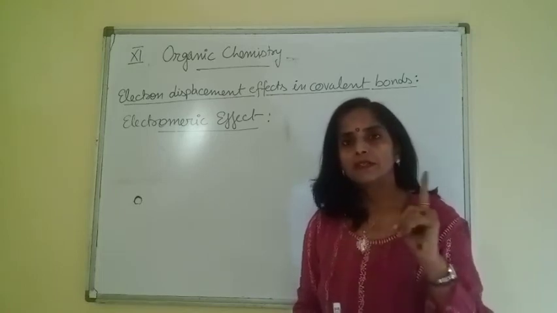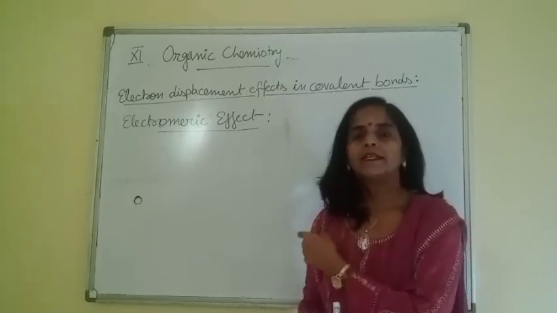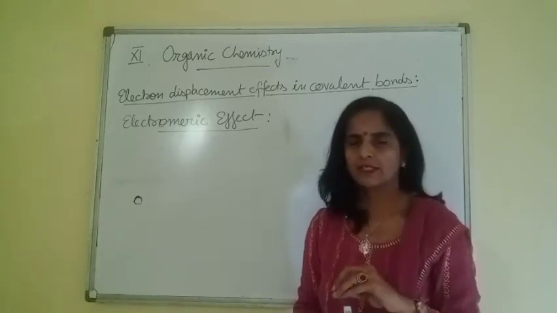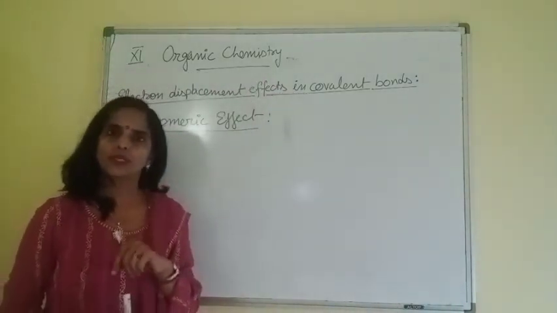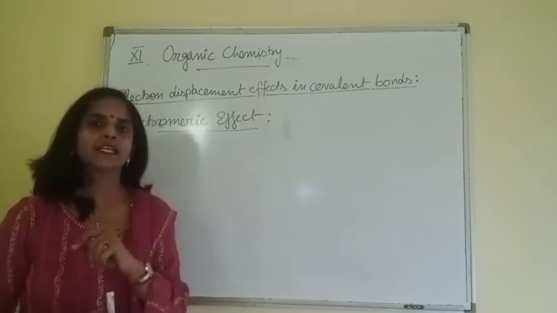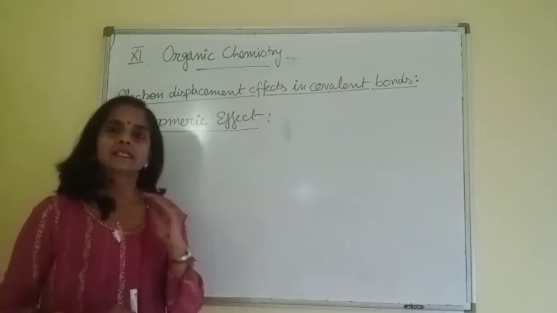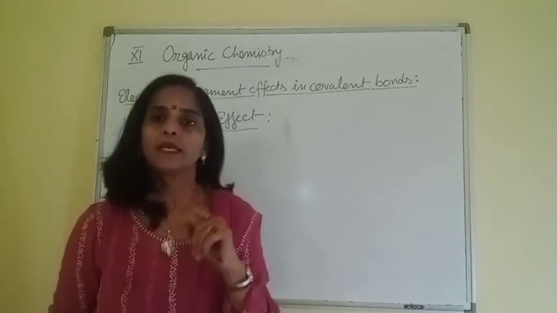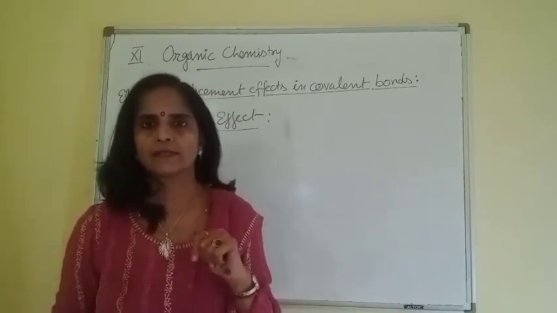Second, in inductive there is a saturated chain of carbon atoms, but here unsaturation is a must. Third difference: in inductive effect, slight shifting of sigma electrons takes place, but here complete transference of pi electrons takes place.